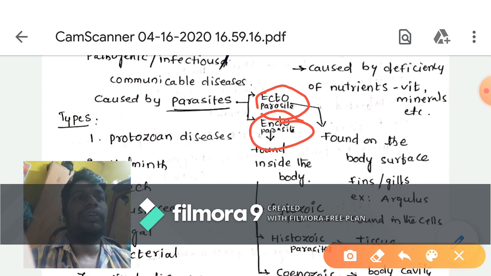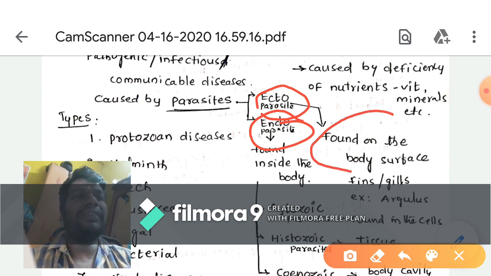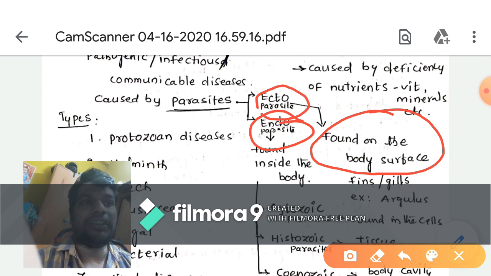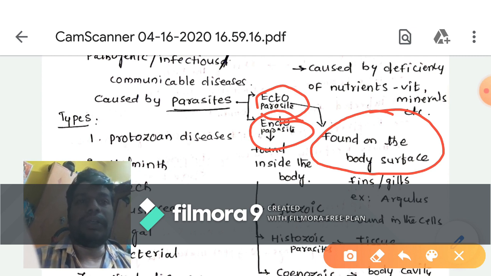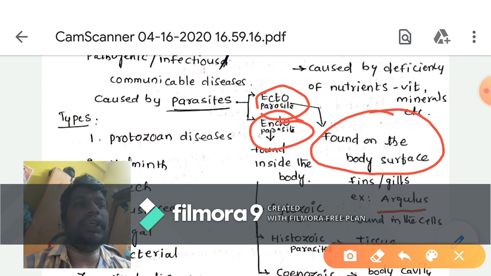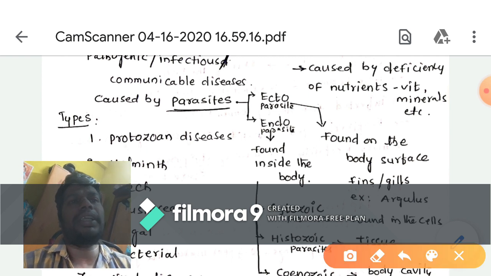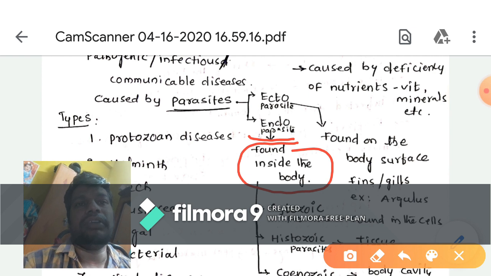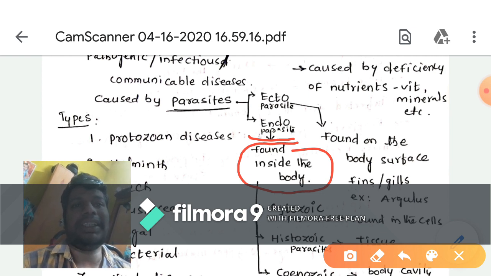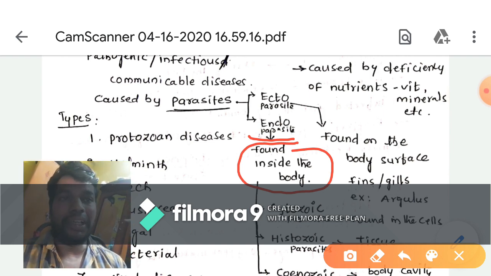Ectoparasites means the parasites found on the body surface, like fins, gills, and skin. The parasite present on the body surface is called an ectoparasite. For example, Argulus. Another one, endoparasite: the parasite present inside the body is called an endoparasite.